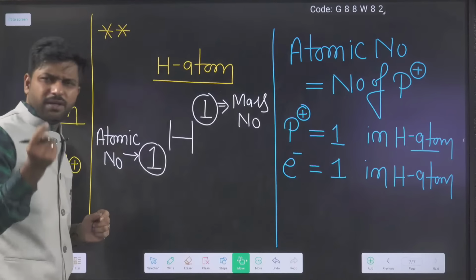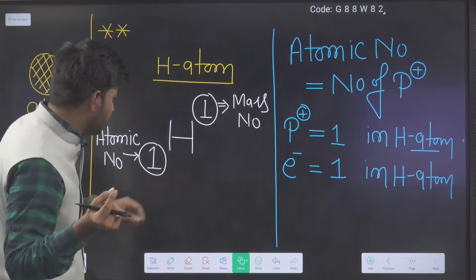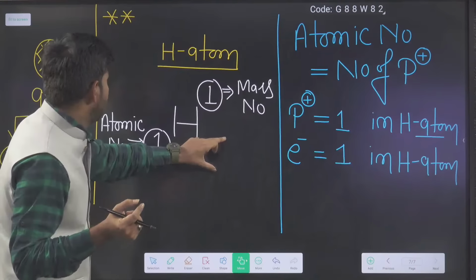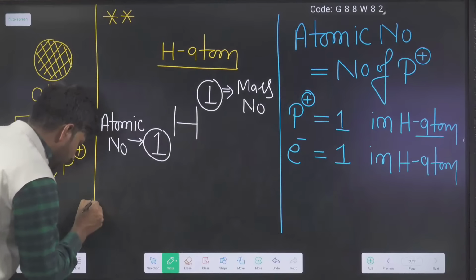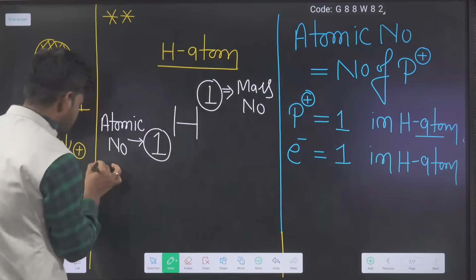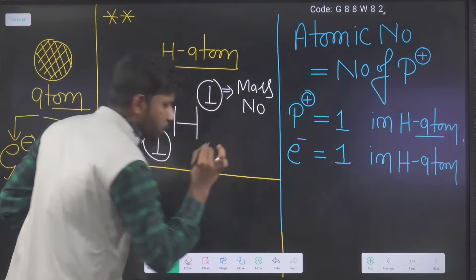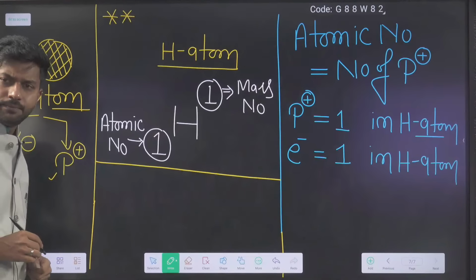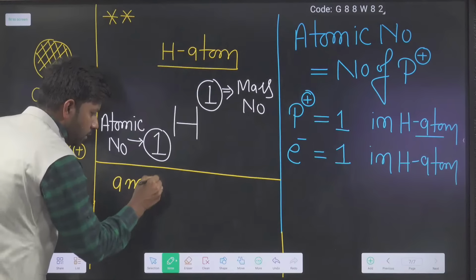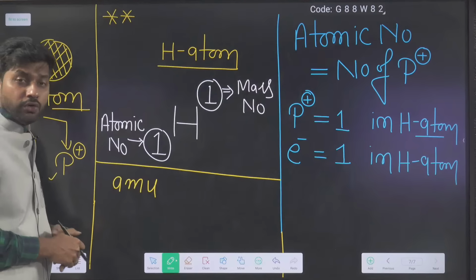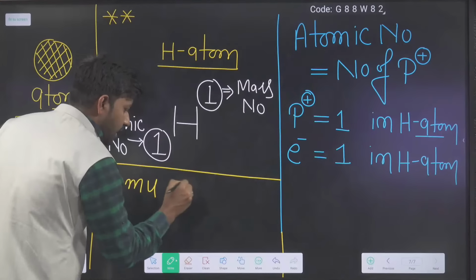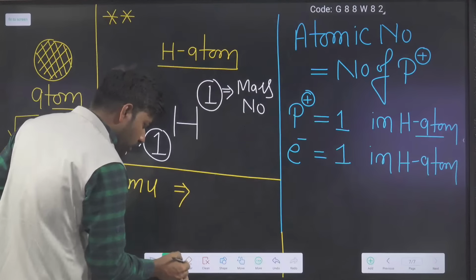There is one more extra point I want to discuss with you. There is a unit known as the atomic mass unit. You will study this unit in detail this year. Atomic mass unit, AMU. These days we also call it unified mass.